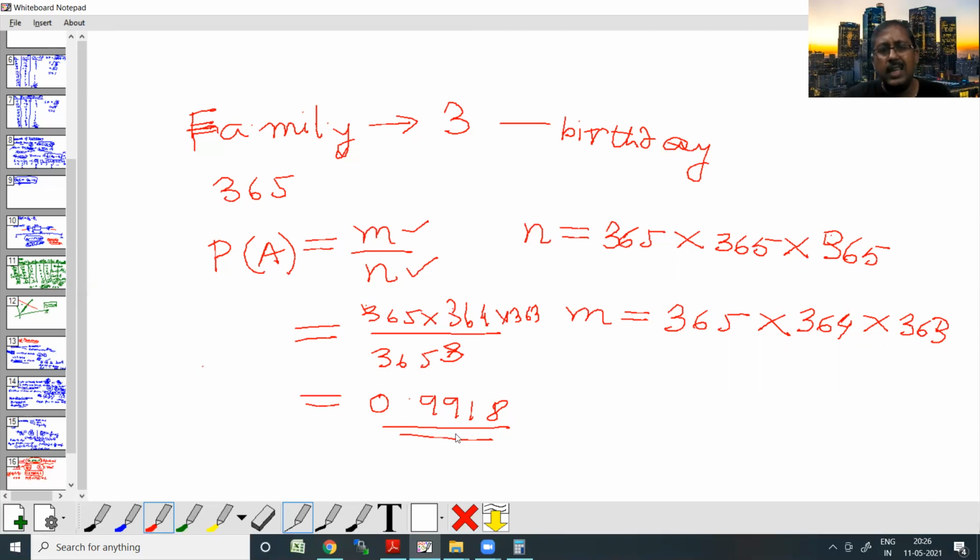But again, I think we need not break our head on this one, because we just want to understand the concepts of probability which are relevant in the context of machine learning. If we understand how the probability is calculated for a particular event, I think that is more than sufficient. Okay.